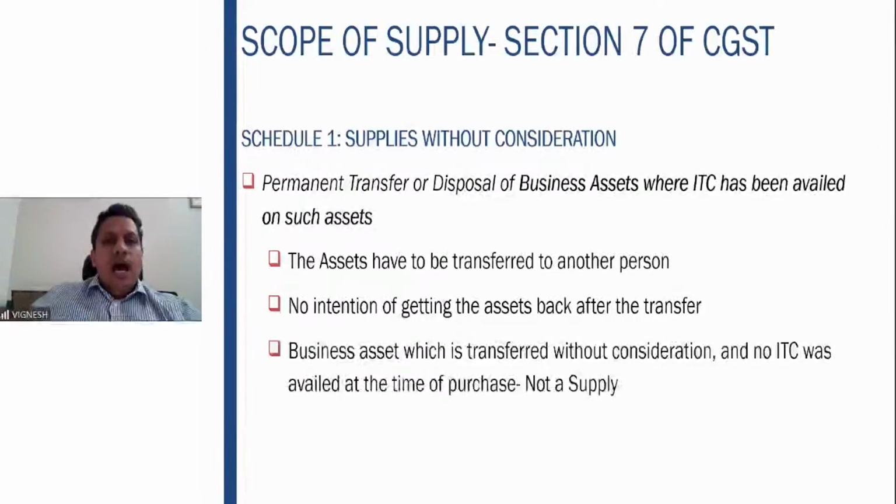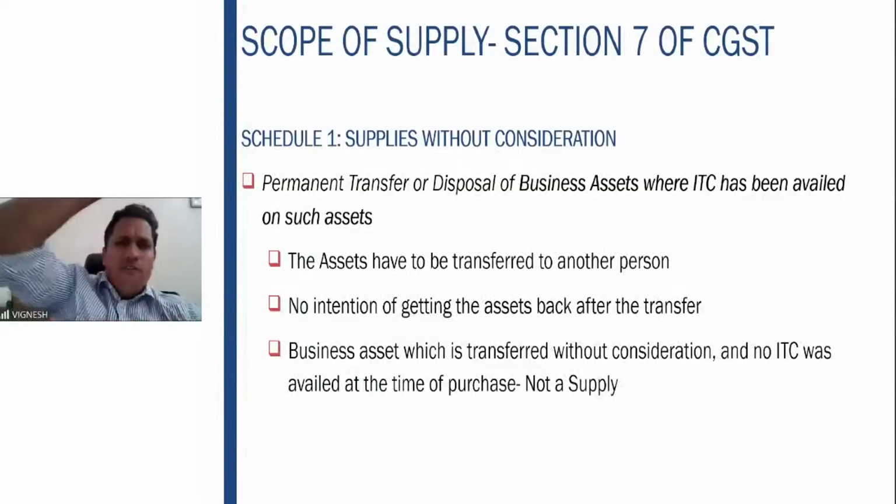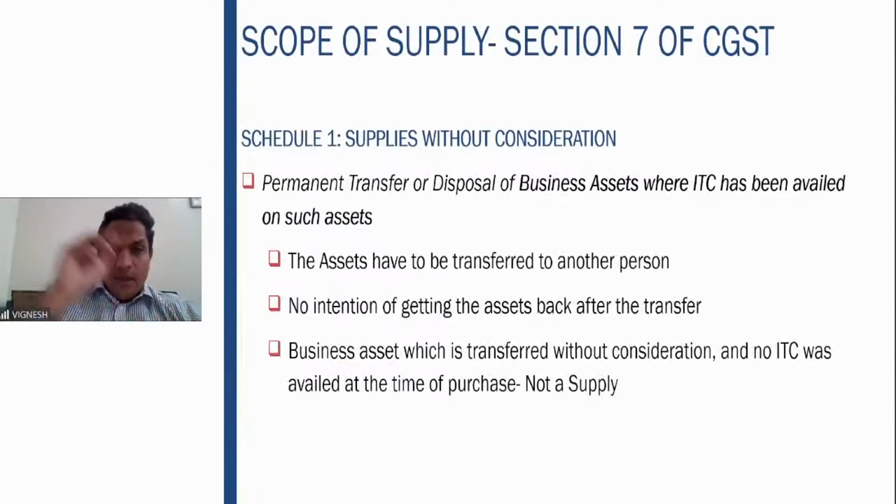This furniture, after 5 years, you are disposing without consideration. Say the company said this director or this employee has worked a lot, so let us give it free of cost to the employee. He will take it home and use it. So you are disposing the asset without consideration and you have taken the ITC on that. That is the condition. Assets have to be transferred to the other person, with no intention of getting back the assets after the transfer. Just because you gave that chair to the employee, tomorrow you should not call him and ask for that chair back. So that intention should not be there.